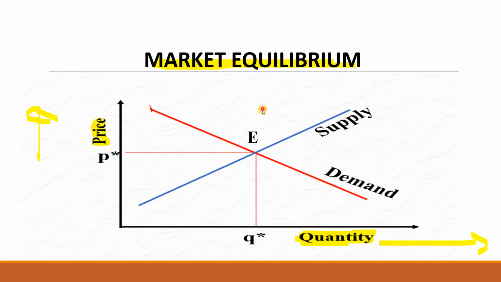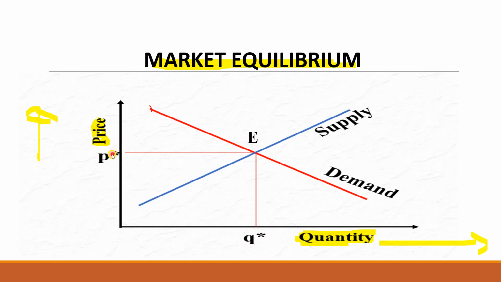When equilibrium is reached, that is what we are going to see now. This point is called the intersection point. It is denoted by E. That is, when the market demand and the market supply intersect each other, we derive the point called equilibrium point. The equilibrium point is the intersection of the market demand curve and the market supply curve, and it is called E. And then we are also going to discuss what is equilibrium price and equilibrium quantity.